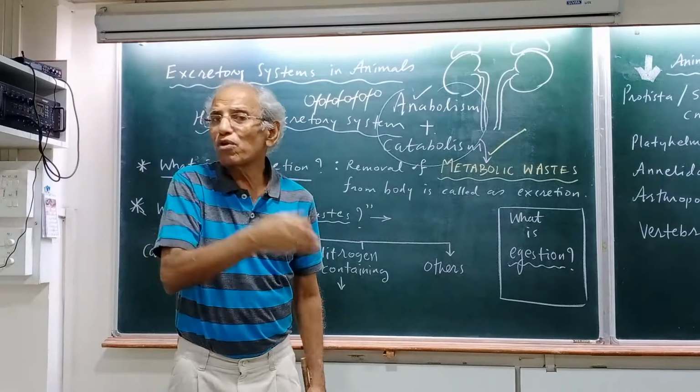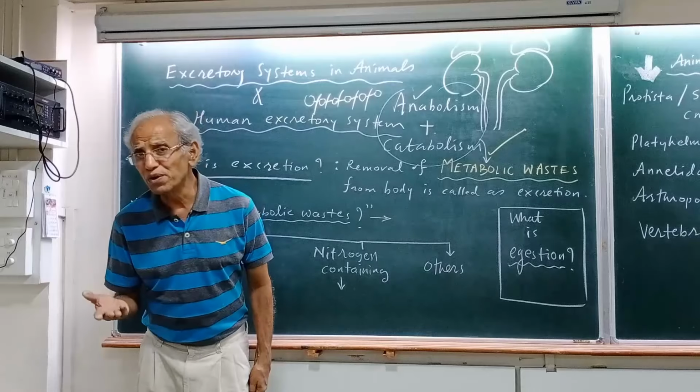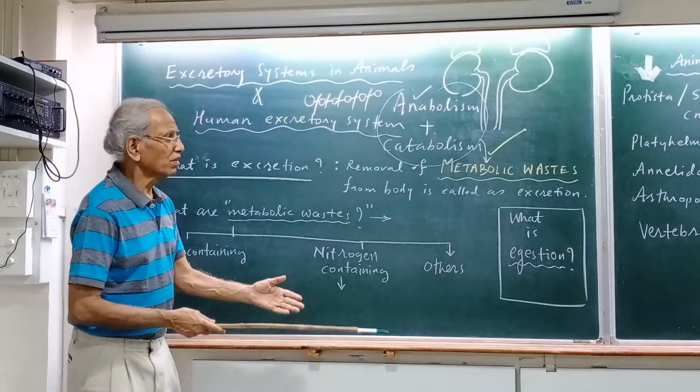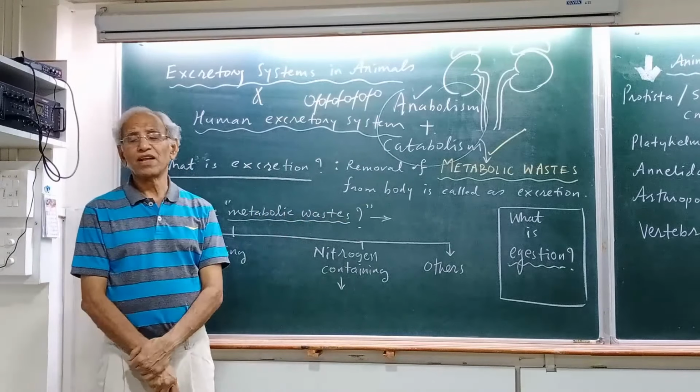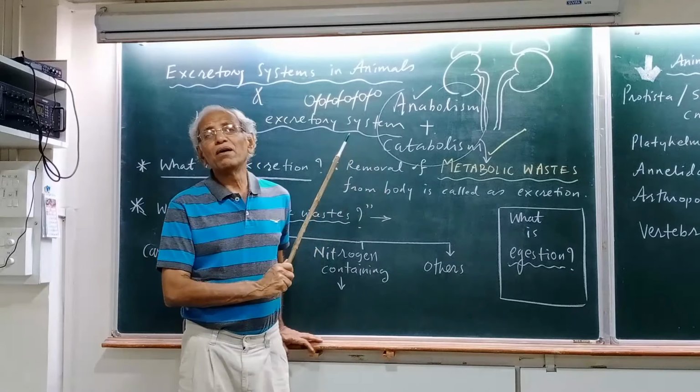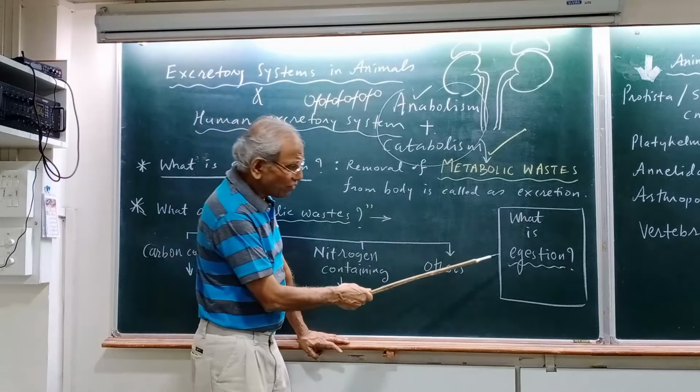Catabolism. So anabolism and catabolism are going on in our cells, and that is all metabolism. During metabolism, many unwanted substances are produced which must be removed, and that is what is called excretion. I just want to make a precautionary note here. I have written the question here.